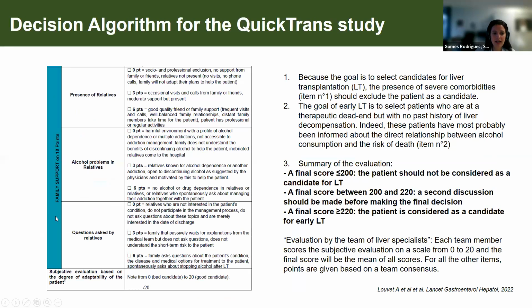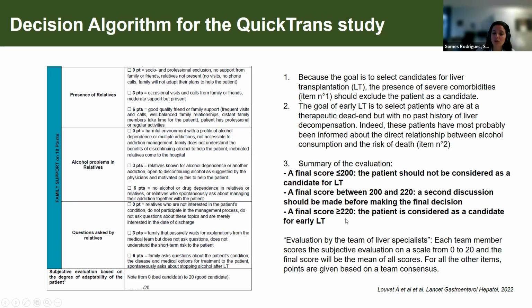Then we have the criteria of family support. Are there relatives or friends that provide good support? Are there alcohol problems within the actual relatives? Is there a harmful environment for the patient? And here we have a few questions that should be asked of the relatives. In sum, what we know is that based on this QuickTrans study, when the patients displayed a final score less than 200, the authors concluded that the patient should not be considered a candidate for liver transplantation.